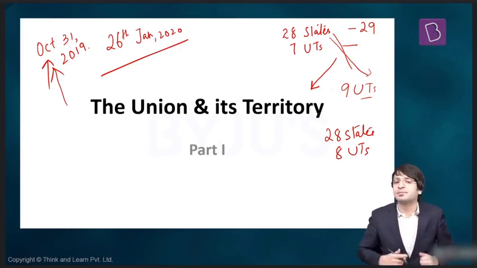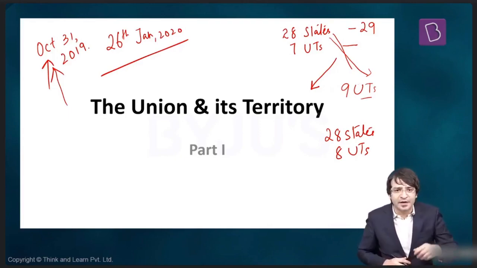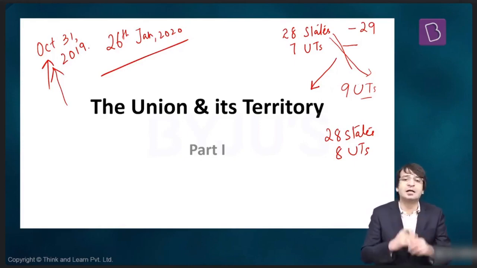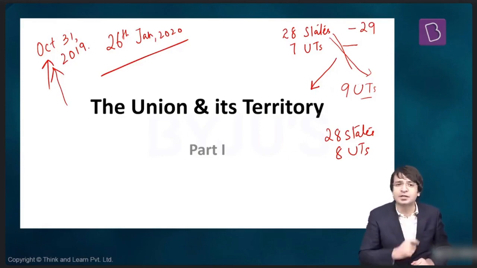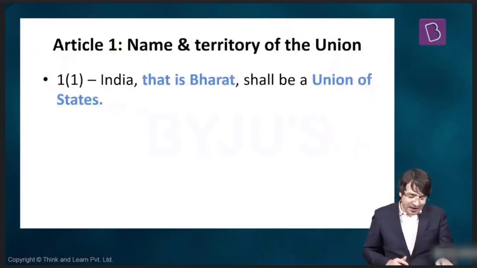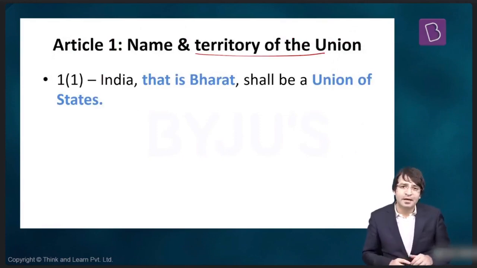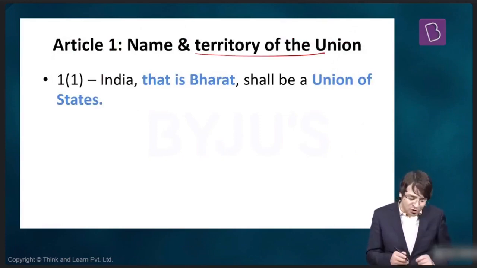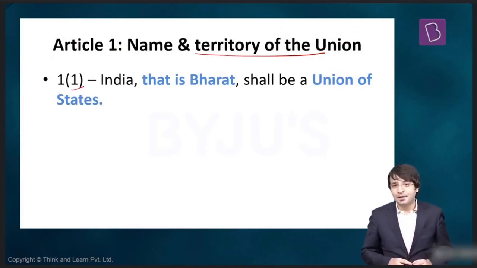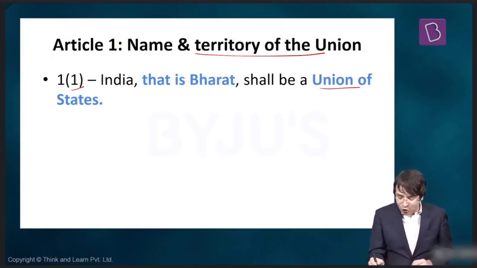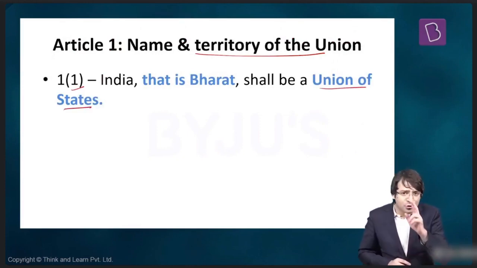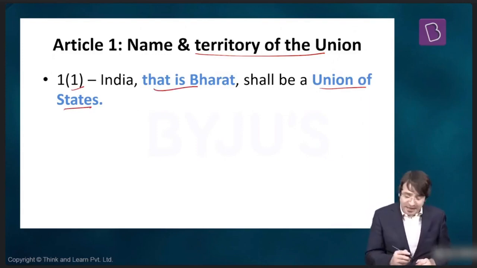Now let's discuss part 1 of the Constitution of India, Union and its territory, and we shall be discussing 4 articles, Articles 1 to Article 4. But first up, Article 1, the name and territory of the Union. If you look at Article 1, Clause 1, it says, India, that is Bharat, shall be a union of states. There are 2 phrases very important for you to understand. India, that is Bharat, and Union of States.